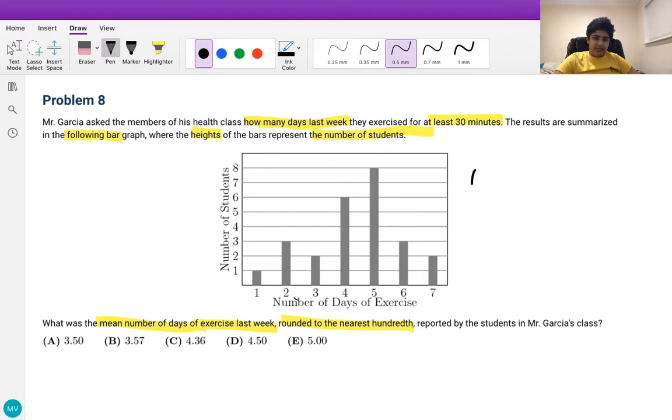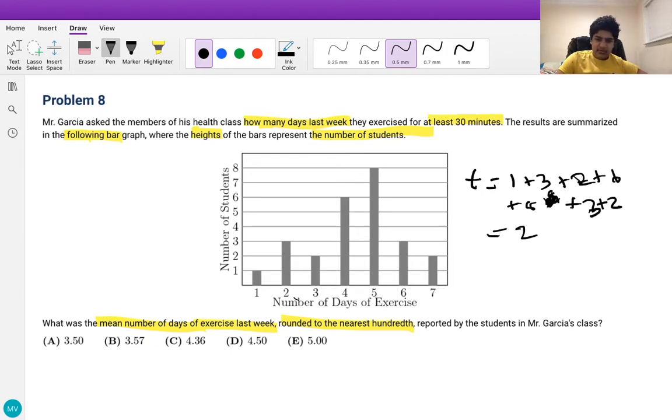We know that T is going to be 1 from the first column, plus 3 from the second column, plus 2 from the third, plus 6 from the fourth, plus 8 from the fifth, plus 3 from the sixth, and 2 from the seventh. And this is simply going to be equal to 25. And now that we know the total, we can find the total sum.